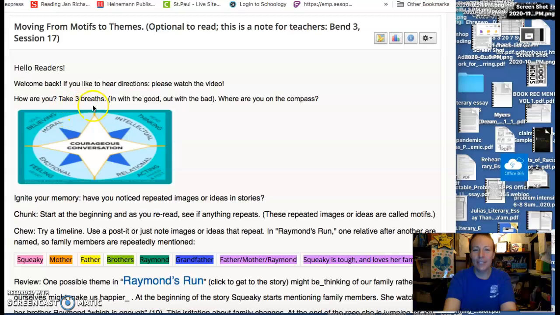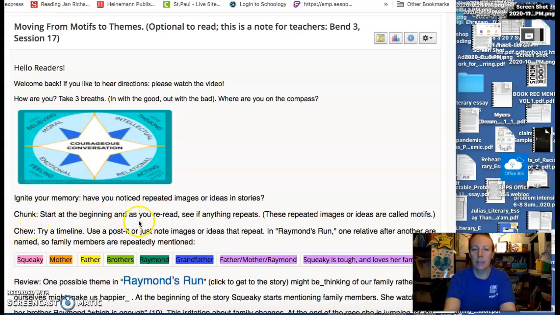How are you? Take 3 breaths, in with the good, out with the bad. Where are you on the compass? And ignite your memory. Have you noticed repeated images or ideas in stories?